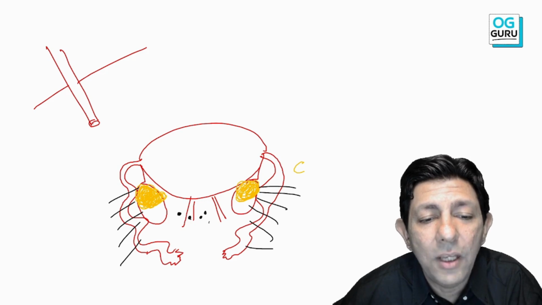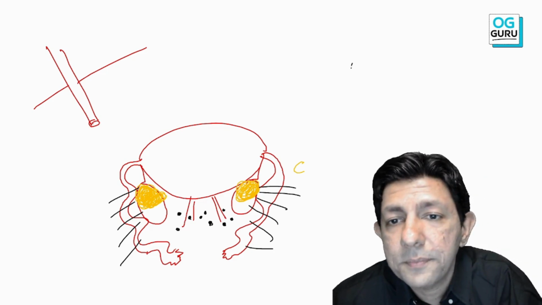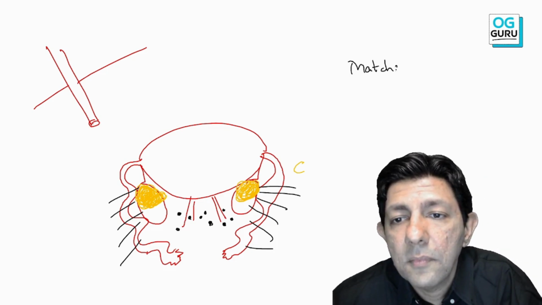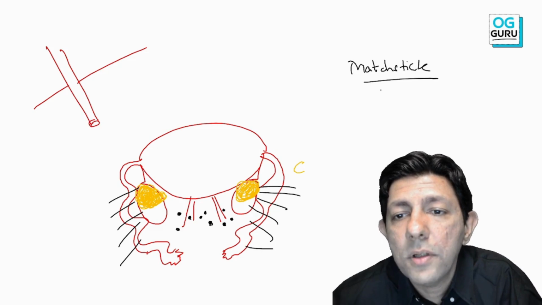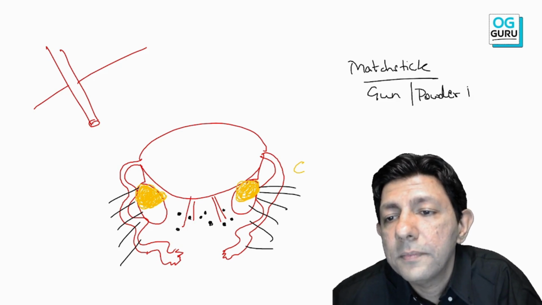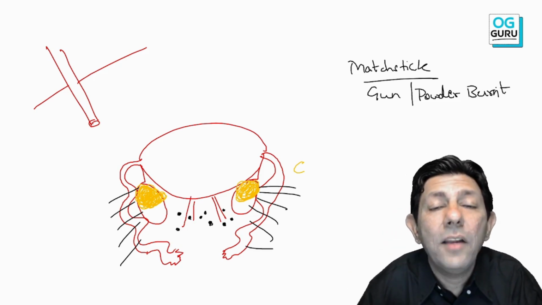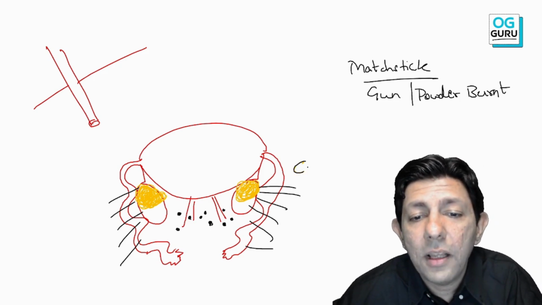In the area of the uterosacral ligament, they appear like black spots. So matchstick burn spots, or gunshot, or gunpowder appearance, or powder burn appearance. And what else?